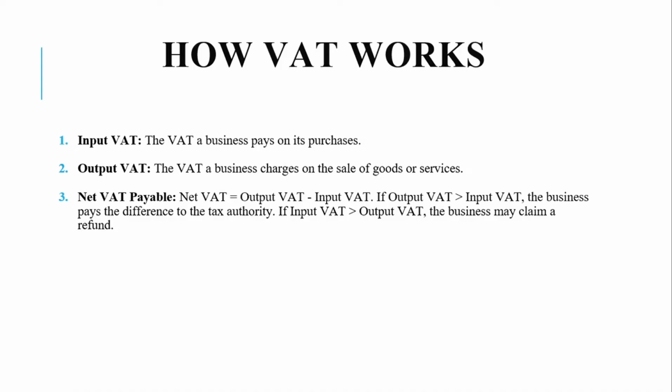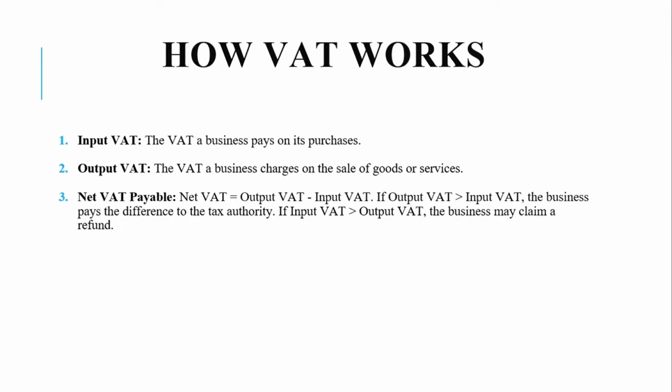That is the net VAT payable. So net VAT is output VAT minus input VAT. So if output VAT is greater than the input VAT, then the business pays the difference to the tax authority. And if input VAT is greater than output VAT, the business will claim for a refund from URA.